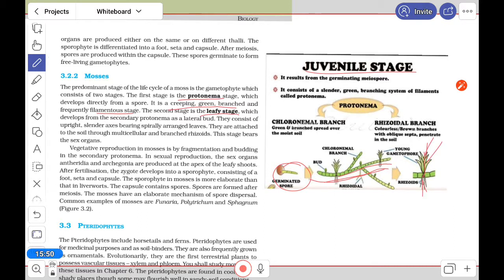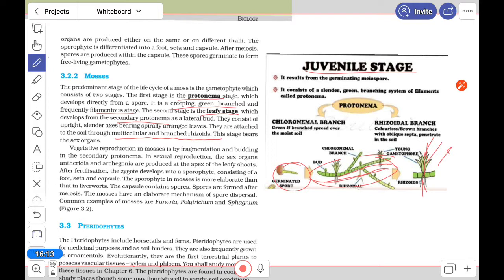The second stage is the leafy stage, which develops from the secondary protonema. I think you can understand that this is the protonemal stage, and after that the leafy stage will start. Here the branched and multicellular rhizoids will form.